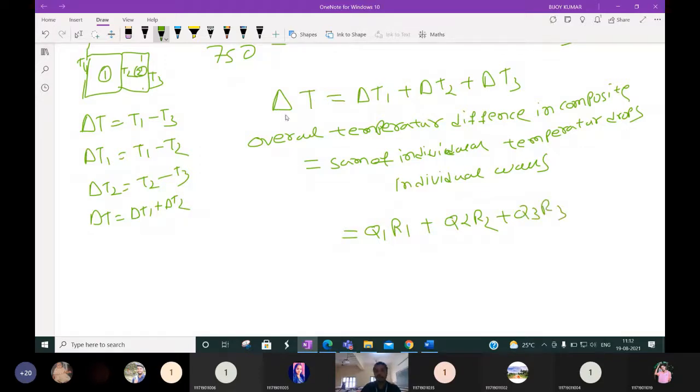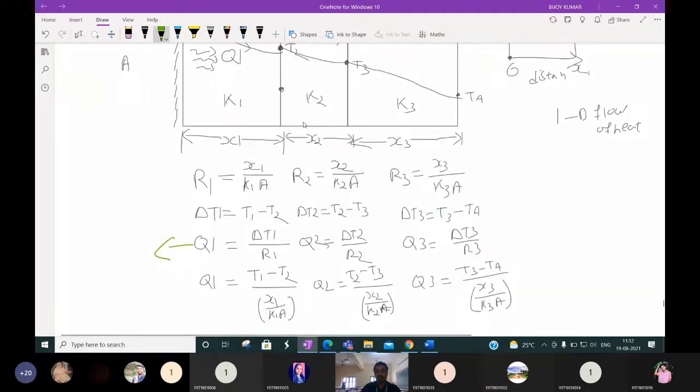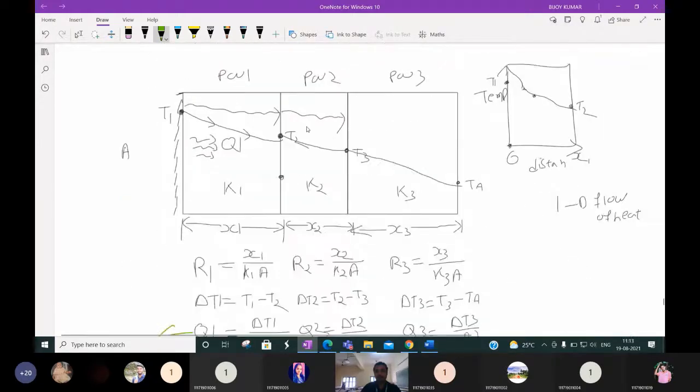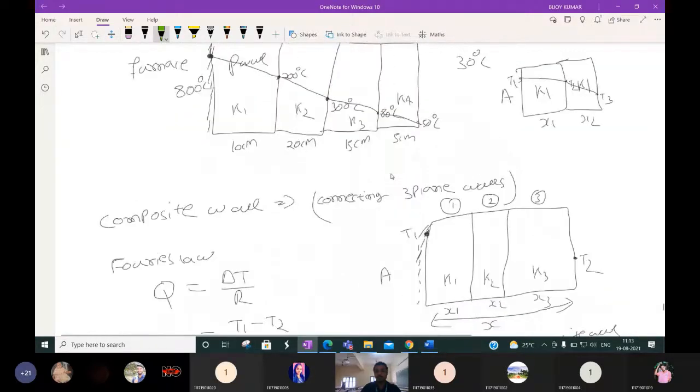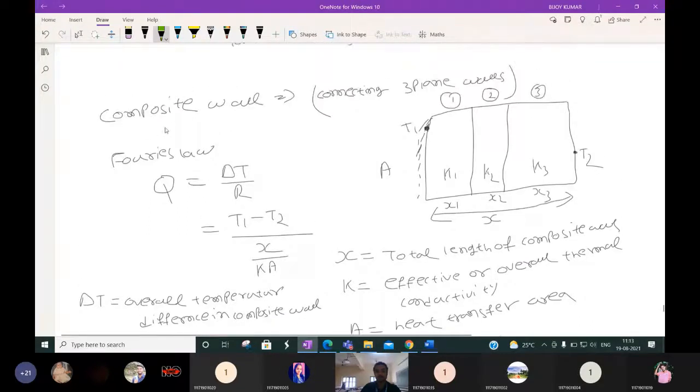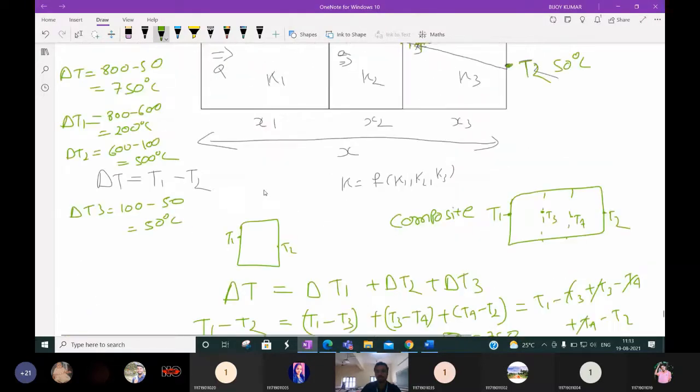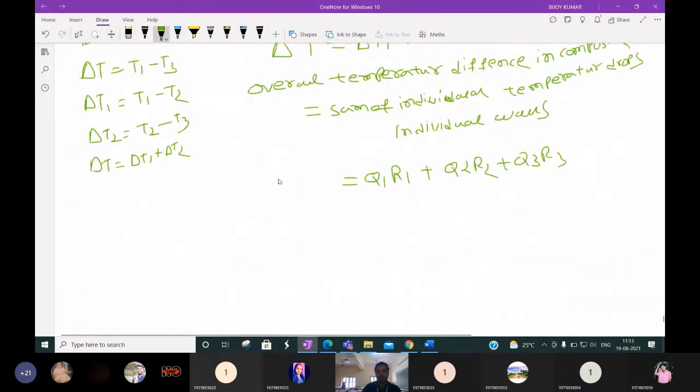And delta T is what? The overall temperature difference. For the composite wall, Q is equal to delta T by R, so the overall temperature difference will be Q into R. This is the heat transfer Q, and delta T is the overall temperature difference for the composite.